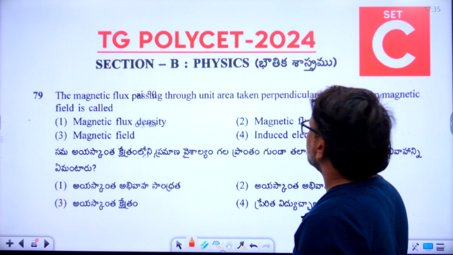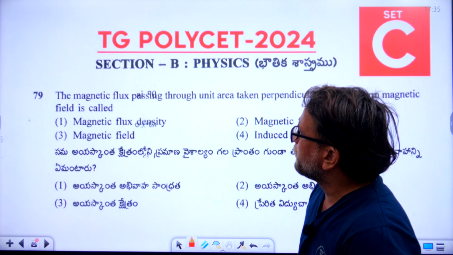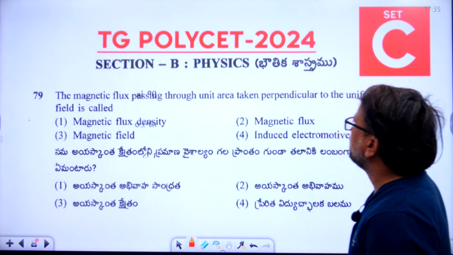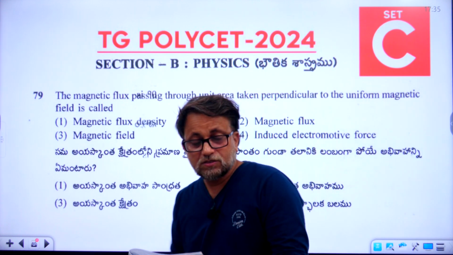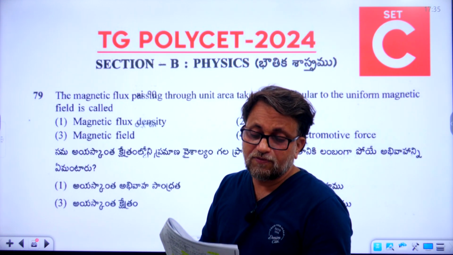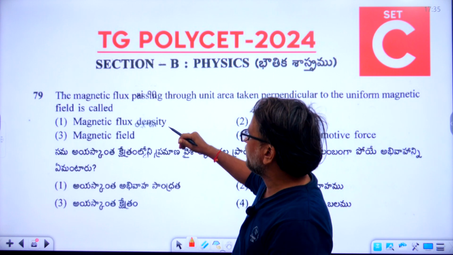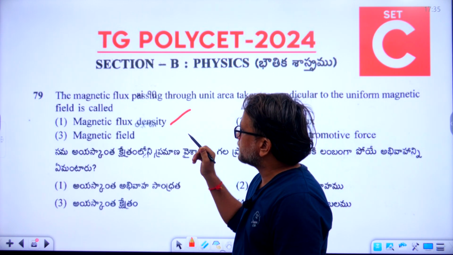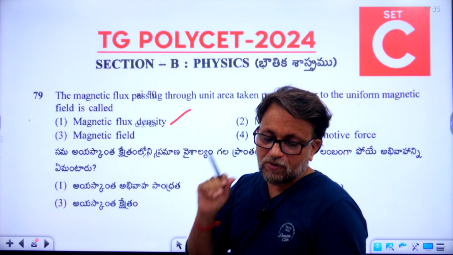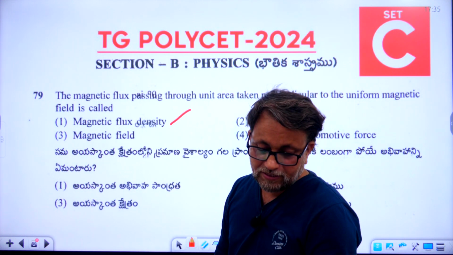So what is the right answer for 79? What is the question? The magnetic flux passing through unit area taken perpendicular to the uniform magnetic field is called. So what is the right answer, students? The right answer, first one is the right answer, magnetic flux density. Option is first one. First option is the right answer for 79th question.